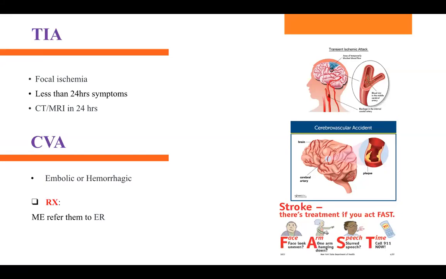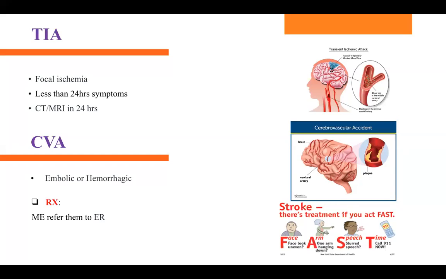So what do we do? We refer this patient to the ER. They can get a CT scan done first, then an MRI as well within 24 hours. Up to 20% of patients who have TIA most likely have a stroke within 90 days. Okay, so that's why it's very important, as soon as they have TIA, we have to get the ball rolling. Okay, we have to figure out why in the world this patient had TIA. We are doing all this to prevent a major episode of CVA.